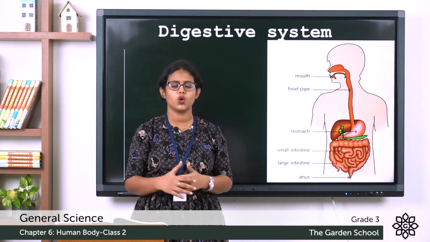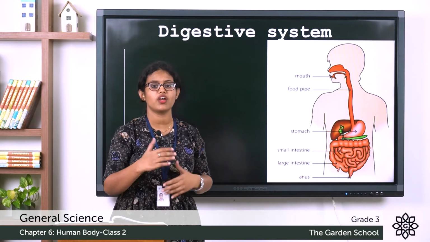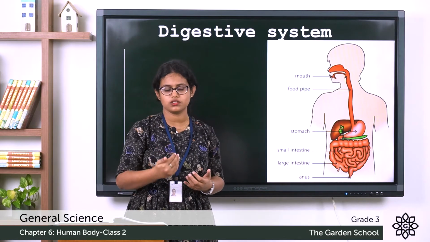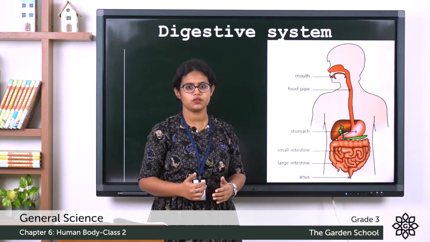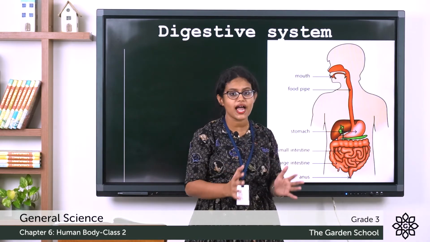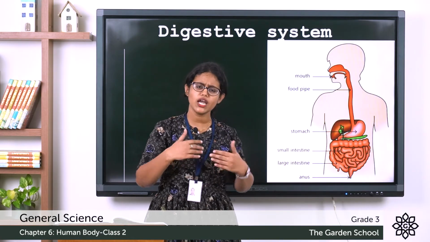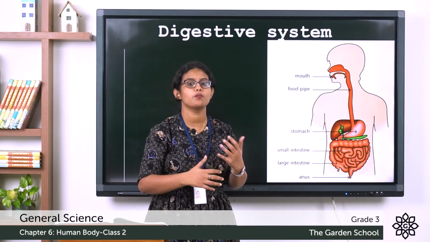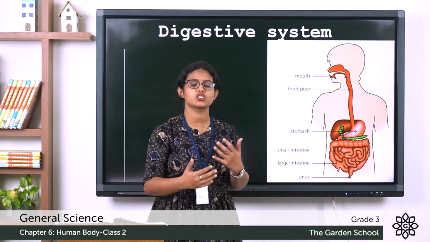We chew the food, right? We take time, we chew the food very properly. When we chew, the food gets broken down, and we chew the food using our teeth. The food passes through the food pipe, and where does it reach? It reaches the stomach. You can see the muscular bag-like structure called the stomach. After the food reaches the stomach, again it gets broken down in the stomach until it comes out of your stomach. Then your stomach becomes empty.